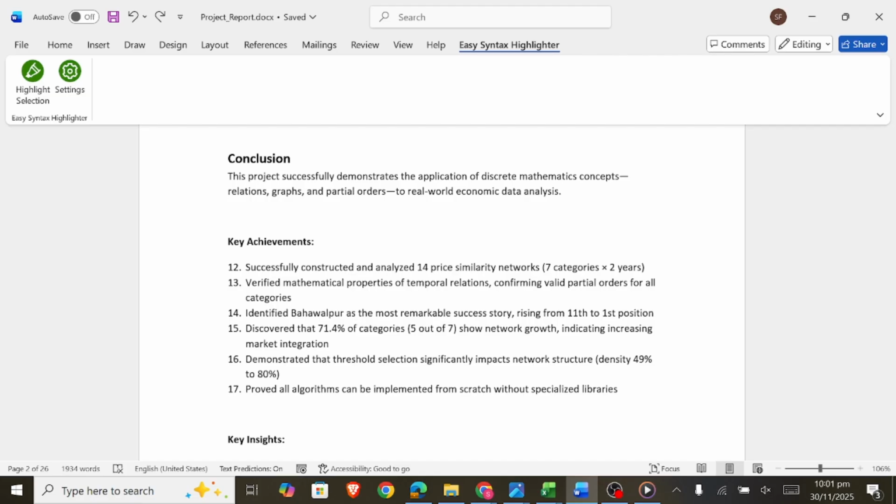So yes, we implemented all algorithms from scratch, generated about 95 visualizations and 139 data files, demonstrating deep understanding of discrete mathematics concepts. Now moving on to Zahid. This project shows how discrete mathematics, relations, graphs, and partial orders provide powerful tools for understanding real-world economic phenomena as well. That's all from our side. Thank you for watching.